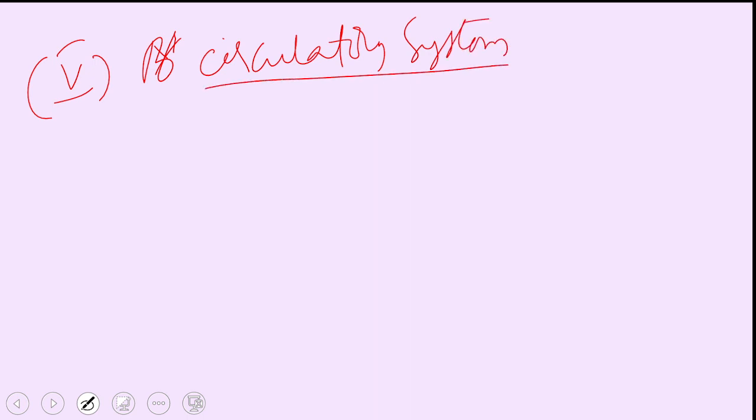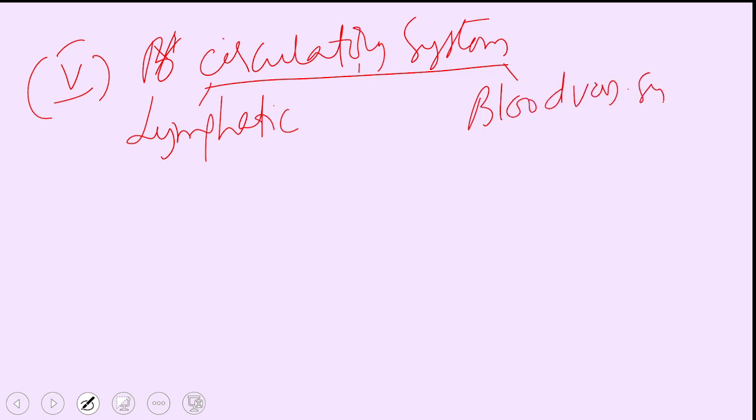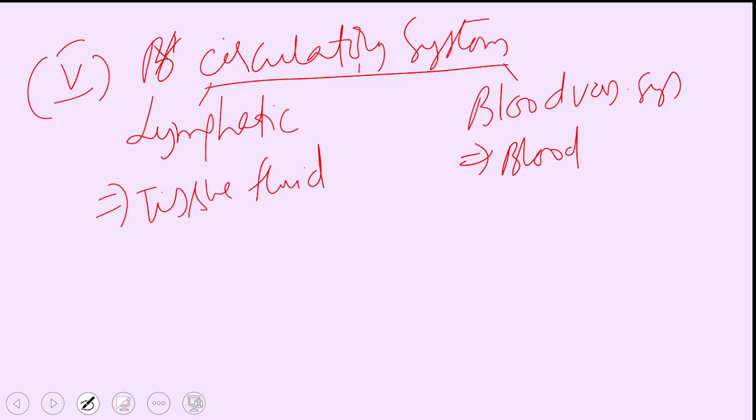This circulatory system is divided basically into two types: lymphatic circulation and the blood vascular system, or blood circulation. In the lymphatic system, we come across tissue fluid. In blood circulation, we come across blood.